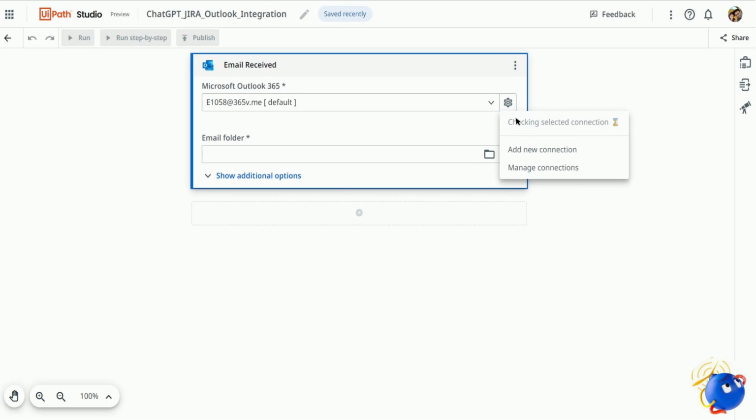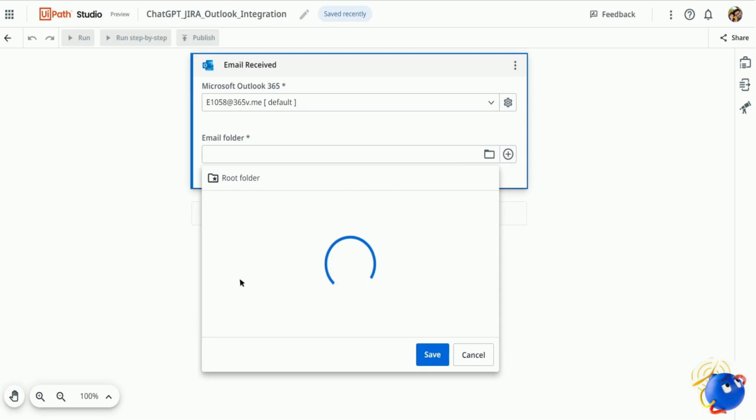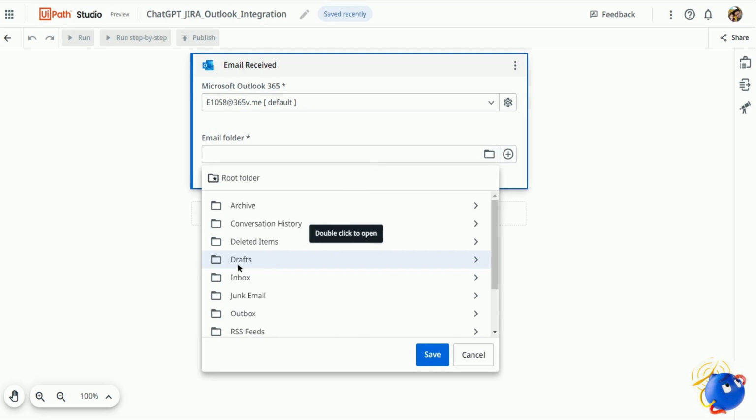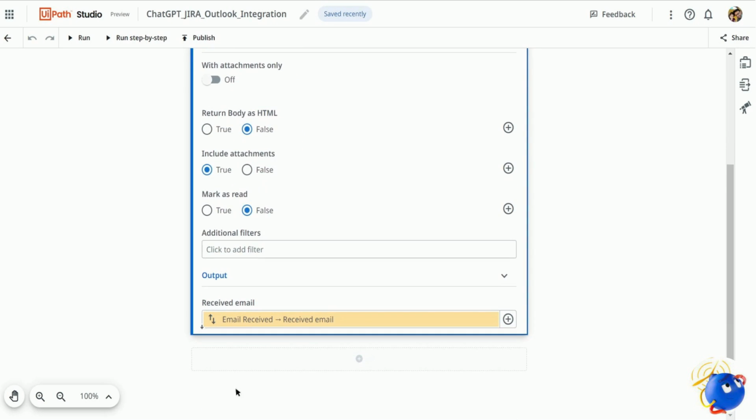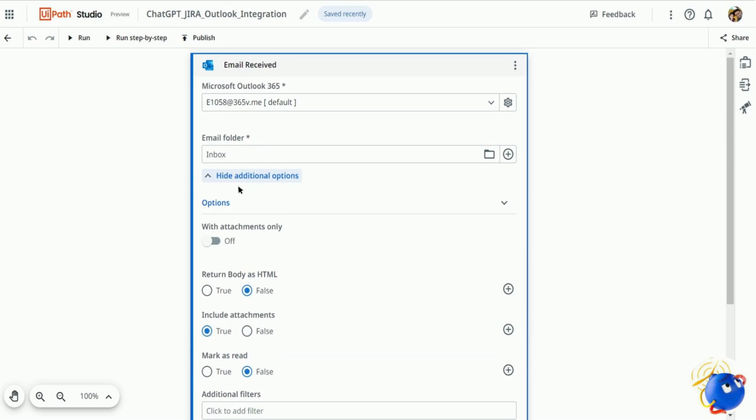Next, I'm just going to validate my connection. The connection is valid. Now I'll be selecting the folder. For that, I'll be selecting inbox here. Click on save, and the output for this will be saved in the received email variable.